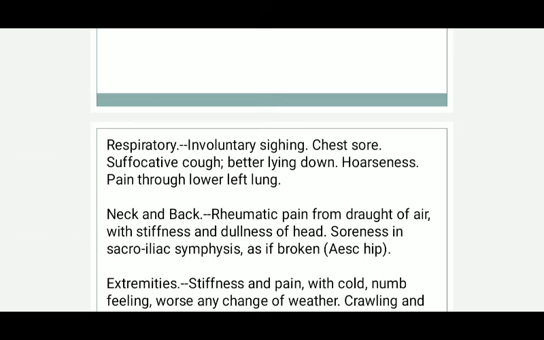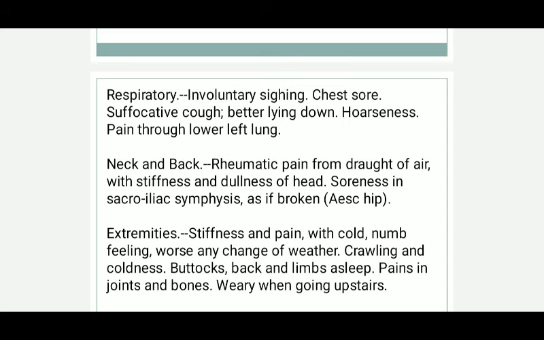voice, pain through lower left lung. This is really very important. Pain through lower left lung. Neck and back, rheumatic pain from the draft of air, with stiffness and dullness of head, soreness in sacroiliac or symphysis as if broken, just like your Aesculus. Aesculus is a remedy for your blind hemorrhoids with backache.